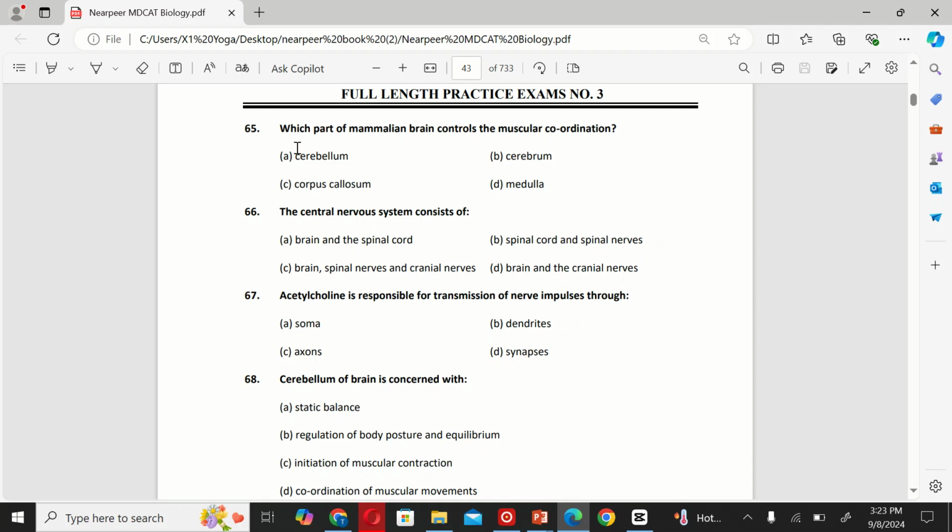The next MCQ: which part of the mammalian brain controls muscular coordination? A. Cerebellum, B. Cerebrum, C. Corpus callosum, and D. Medulla. The correct option is A. Cerebellum. The next MCQ: the central nervous system consists of A. Brain and the spinal cord, B. Spinal cord and spinal nerves, C. Brain, spinal nerves, and cranial nerves, and D. Brain and the cranial nerves. The correct option is A.